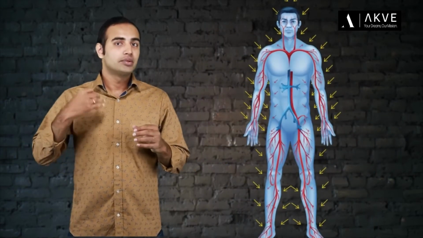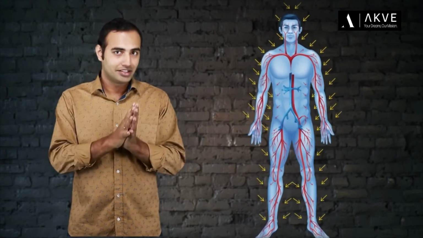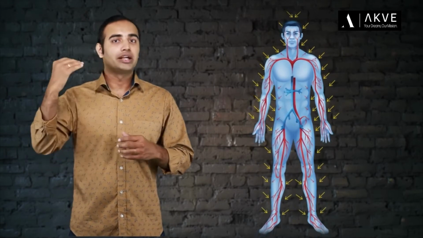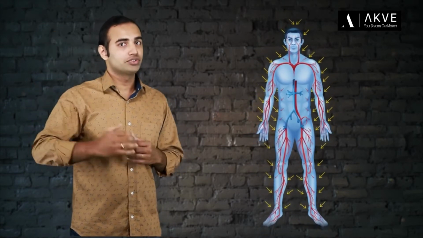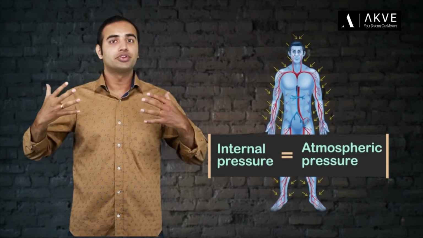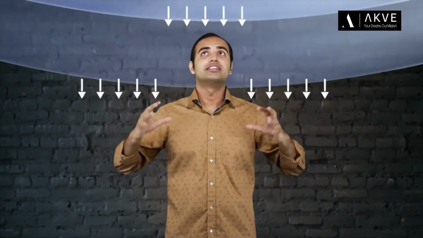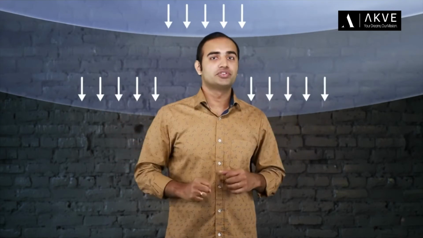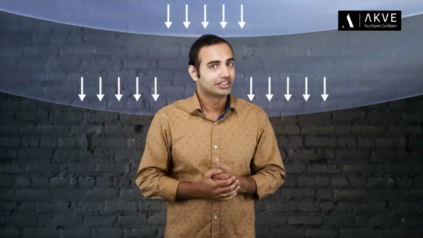Well, that's because the pressure inside our body exerted by blood is equal to the atmospheric pressure that is acting from the outside. So the internal pressure equals external pressure, and therefore we don't get crushed under the immense weight of atmosphere that sits on our shoulders all the time.